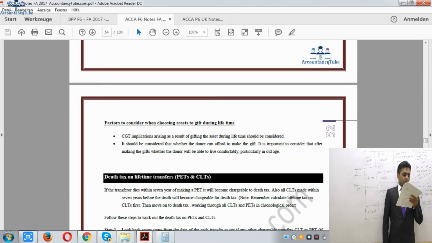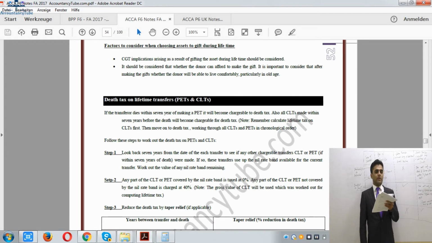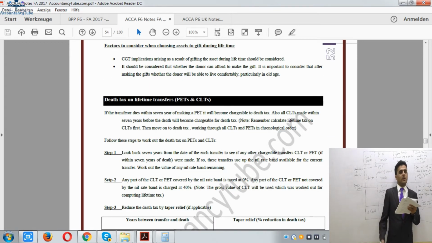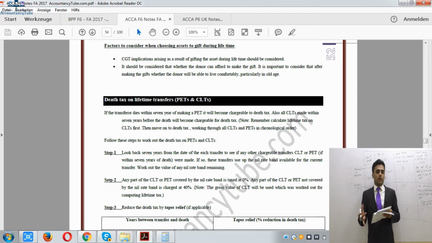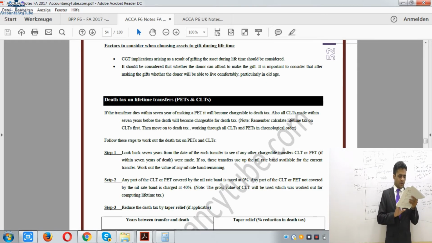It is important to consider, after making the gift, whether the donor will be able to live comfortably, particularly in old age, especially in the UK and United States. If you are old and you are living with your kids, and you transfer your house to your kids, they might kick you out of the house, they might send you out. That's what you should consider, particularly in old age. So you do not want to spend your life in a council house, all right.